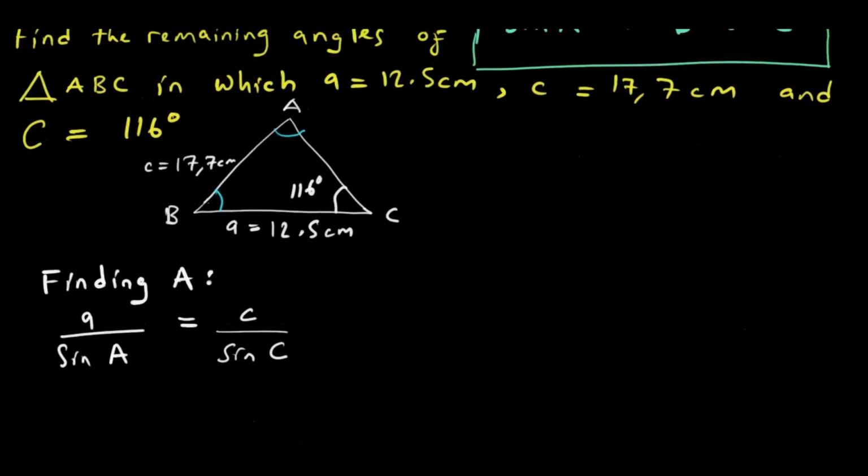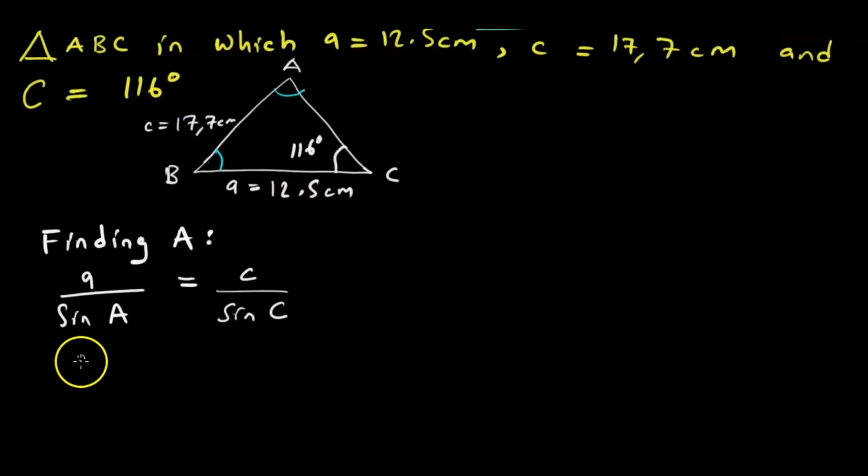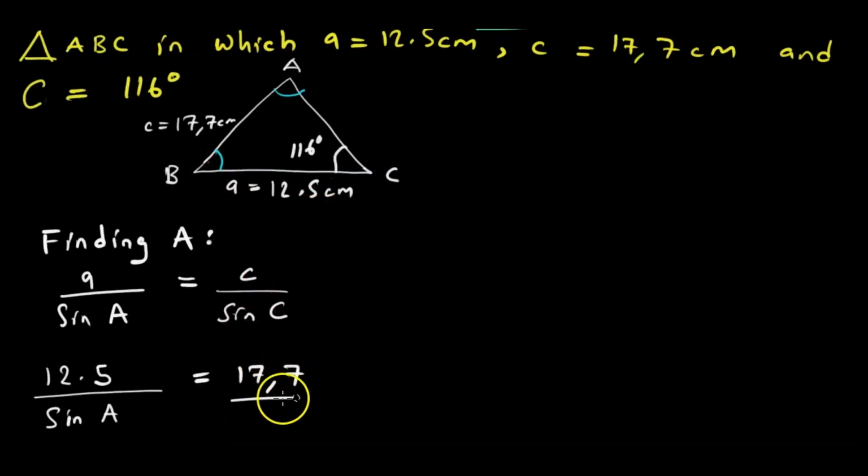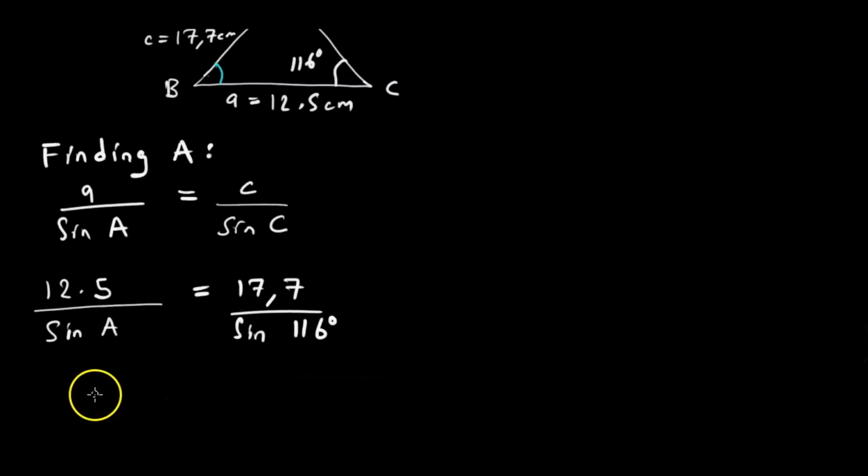So we need to know kuti A ndiani. We are told that A ndi 12.5 centimeters. So we just substitute 12.5 over, hatisi kuziva the angle A, saka it's sine of A. This is equal to, what is C? C is 17.7 over the sine of C, which is the sine of 116 degrees, like this.